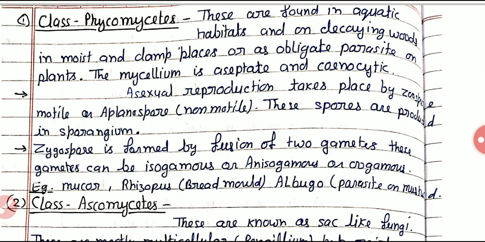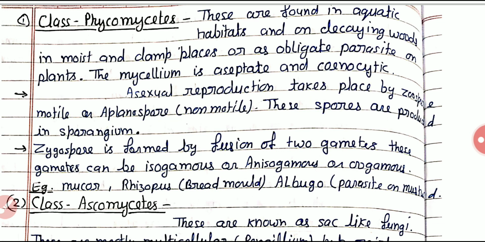The main feature of the class is that they lack septa in the hyphae, and we know a group of hyphae is called the mycelium. It means the hyphae or mycelium lack septa, so the condition will be coenocytic.